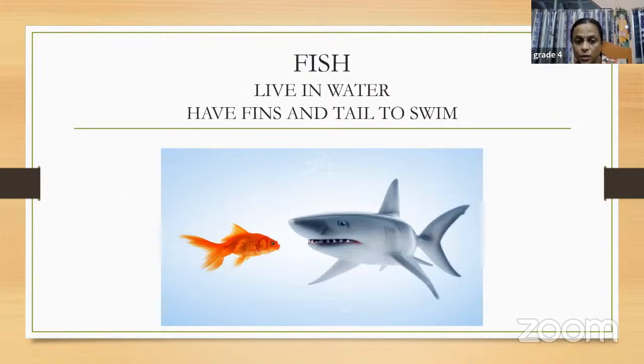So fish is another group of animals that live in water and use their fins and tail to swim. Here you can see two pictures, children. One is a goldfish and the other one is a shark, right? Goldfish is a very common fish. You can see it in an aquarium as well. We keep it in the aquarium. And the shark is very big in size. It is a carnivore and it lives in water. We'll talk about it. So this is another group.